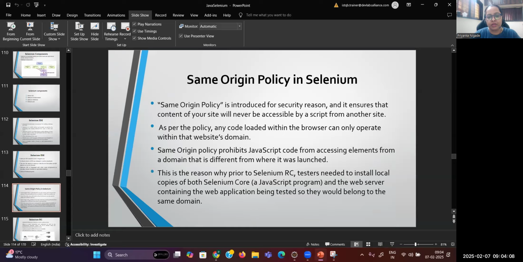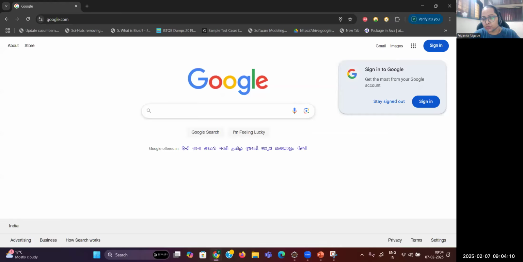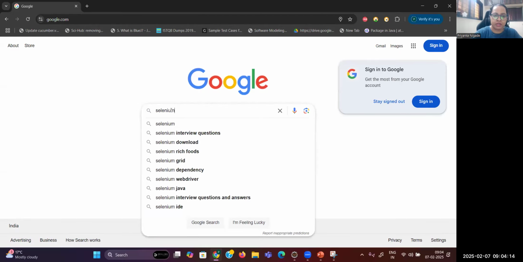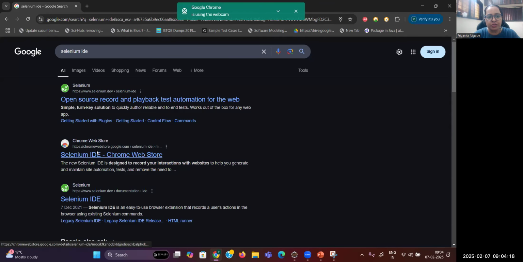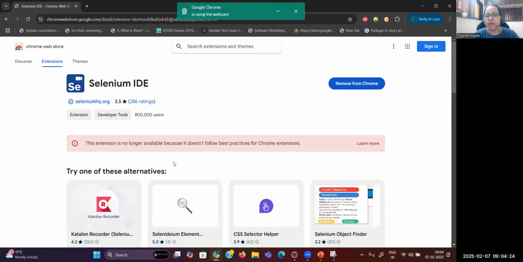But still, if you want to check an overview of Selenium IDE, let me show you where you can see that. Generally, it is a browser-based tool. When you go to Google and type Selenium IDE, you will be able to see this option, Selenium IDE Chrome Web Store. When you come to this, you can install Selenium IDE like this, and here you will be able to add it as an extension.